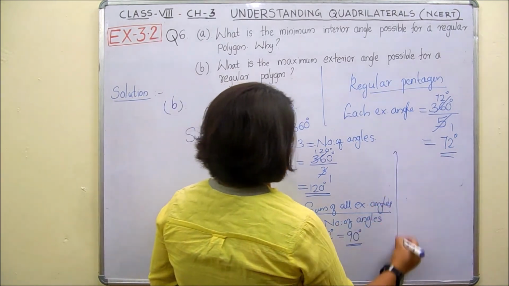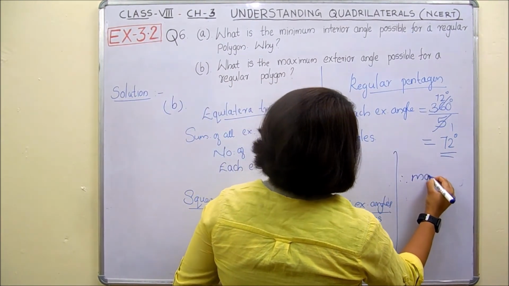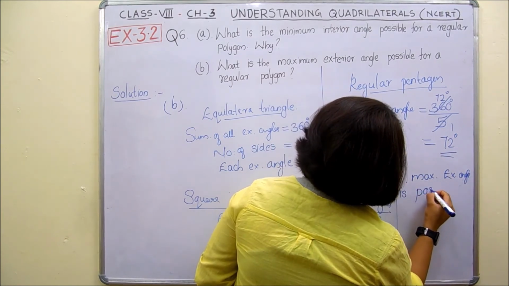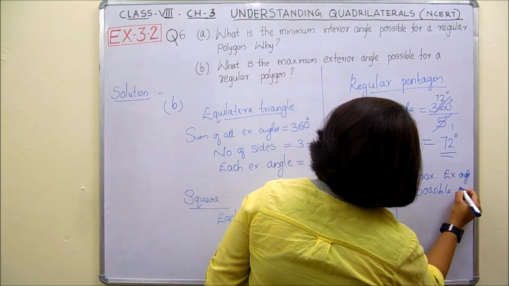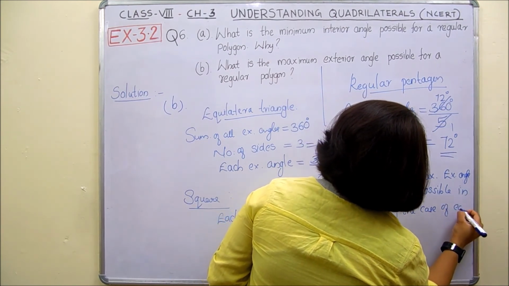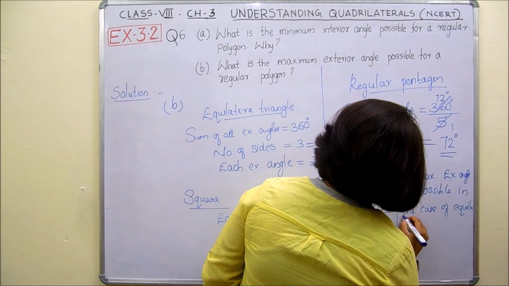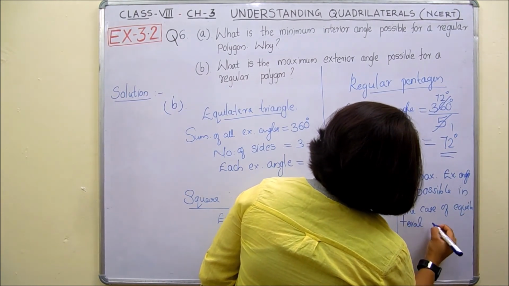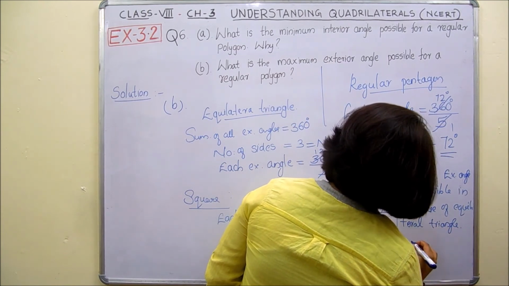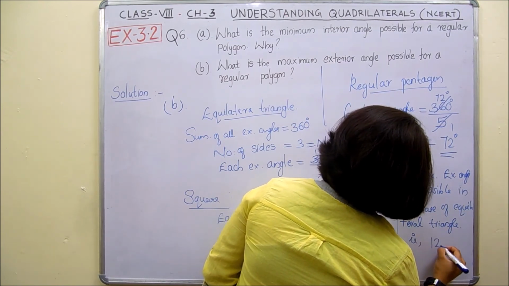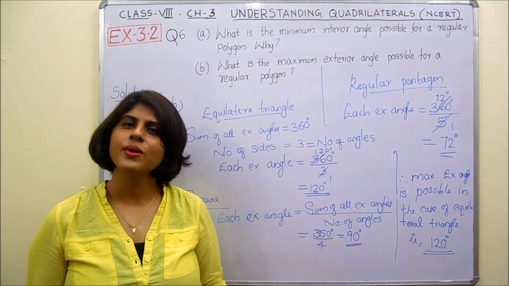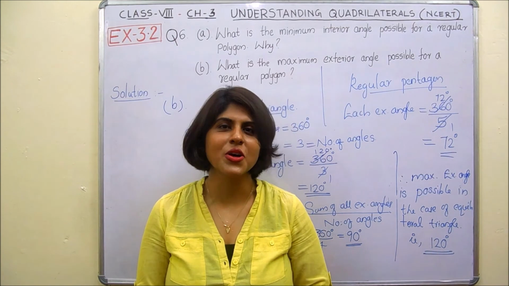That is, we can say that therefore the maximum exterior angle possible is in the case of an equilateral triangle, that is 120 degree. Clear?